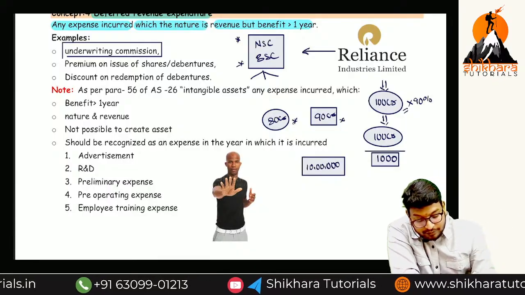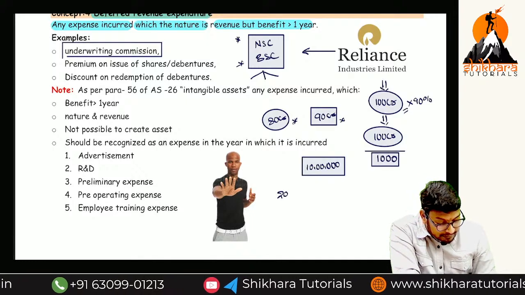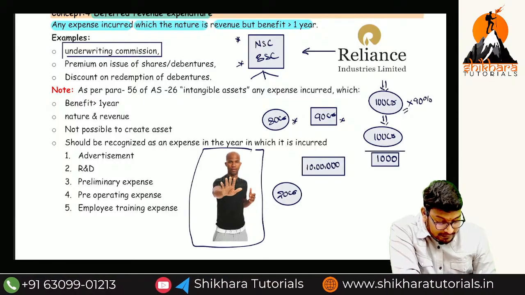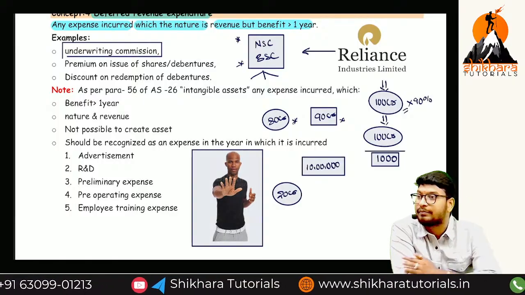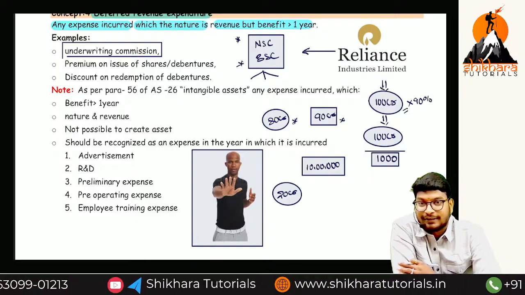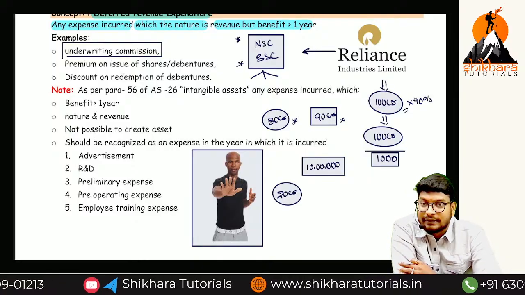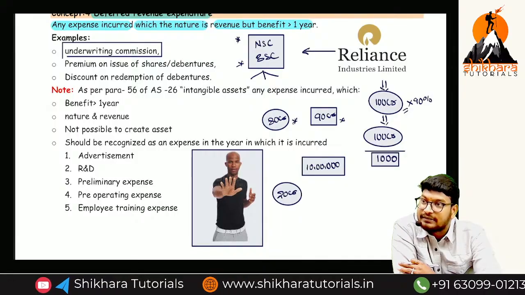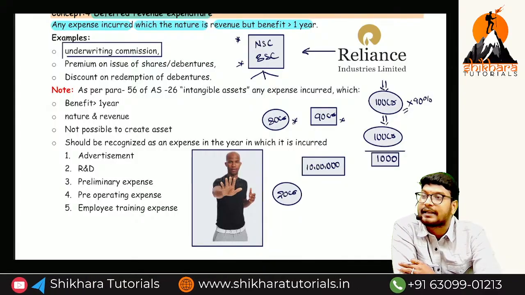What is the remaining amount, ma? 20 crores. The 20 crores will be taken by whom? Will be taken by this person. This person we used to call as what, ma? Underwriter. Okay, not the Gundu fellow. Who is that person, ma? Underwriter. So for giving the security, that is the reason we need to pay the commission.